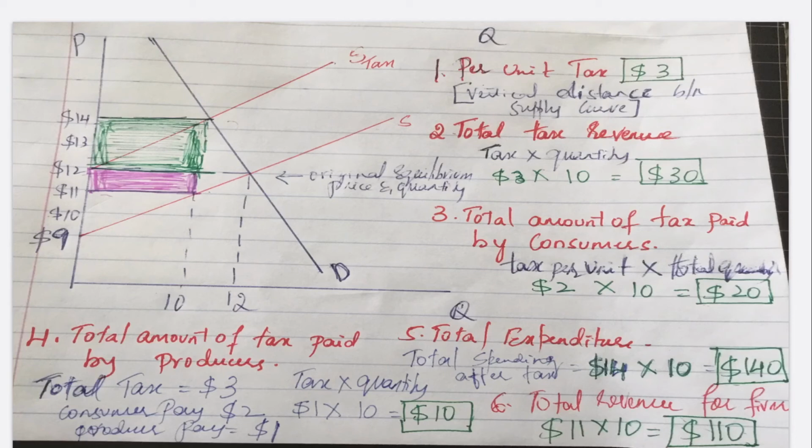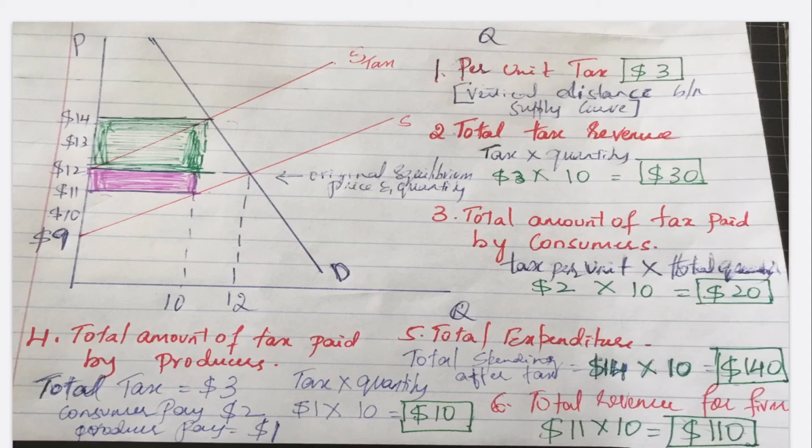The third question is, what is the total amount of tax paid by consumers? Here the demand is relatively inelastic, so more of the tax is paid by the buyer. The tax per unit paid by the consumer is $2. Originally it was $12. After tax, the price increased to $14. So the consumer is paying $2 for every unit of good purchased. So $2 times the total quantity of 10 is $20. So the total amount of tax paid by the consumer is $20.